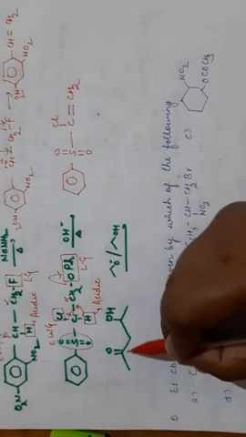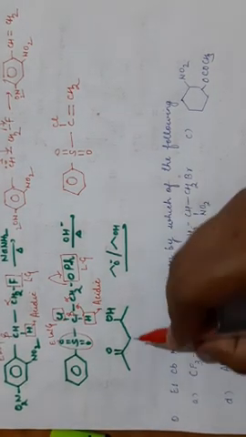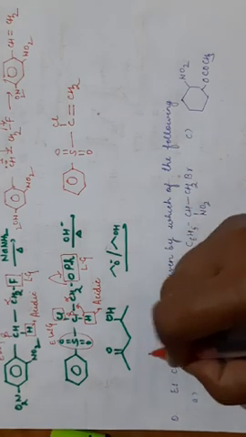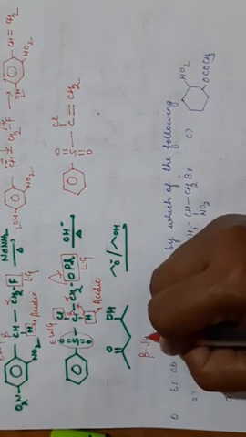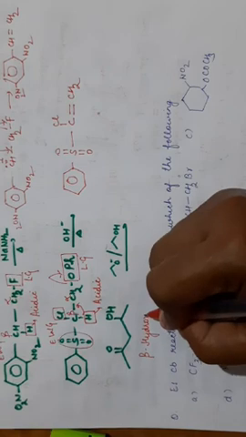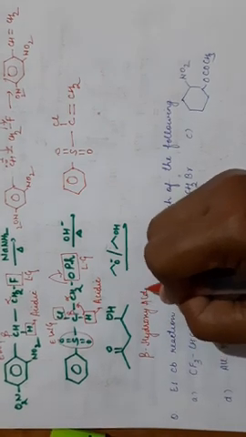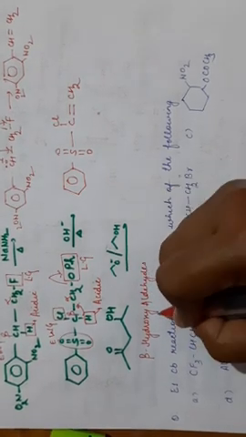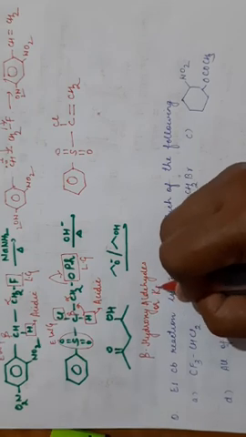Coming to the next one, this is the aldol product. These are known as beta hydroxy aldehydes or ketones.